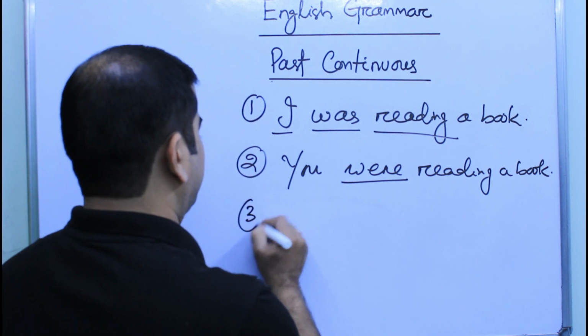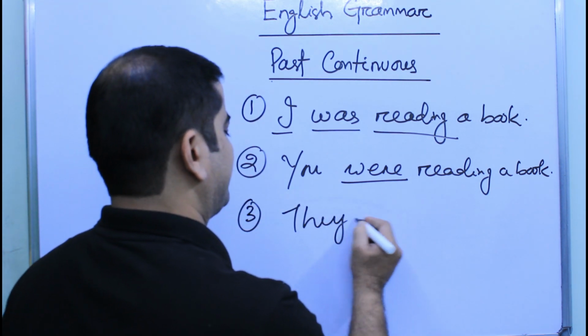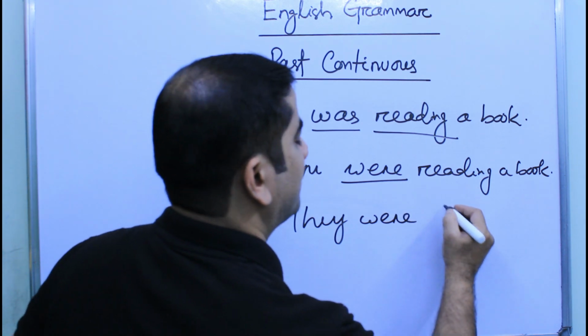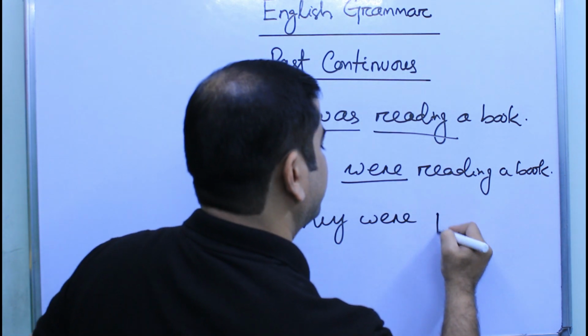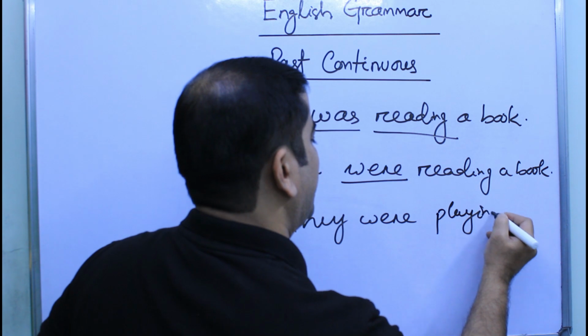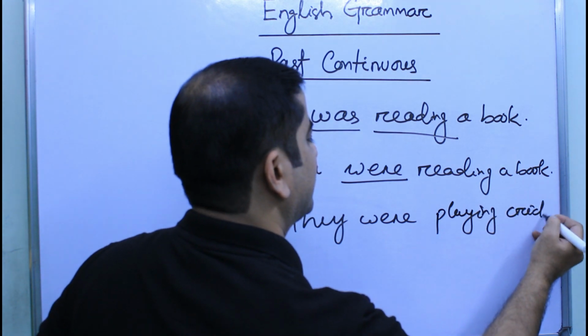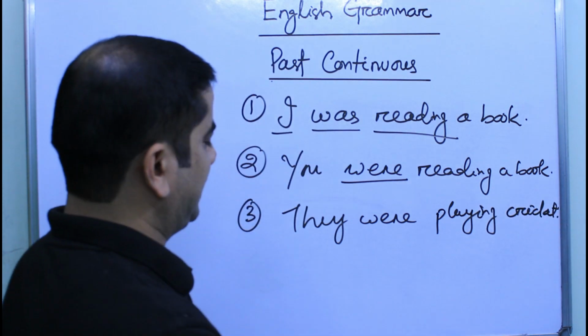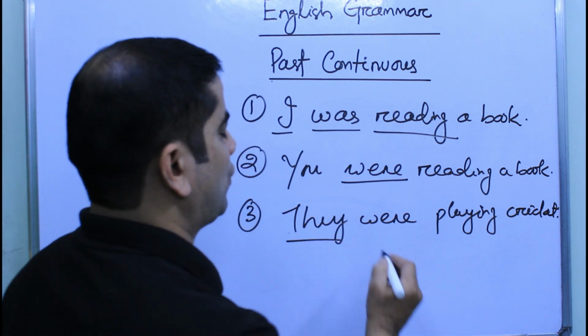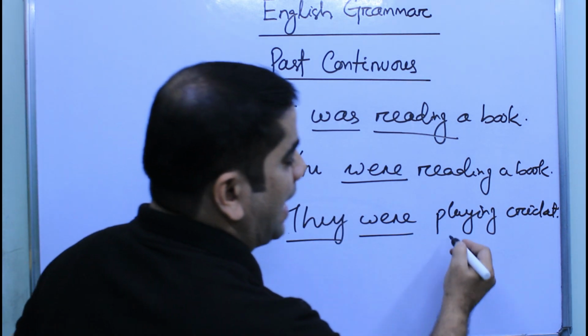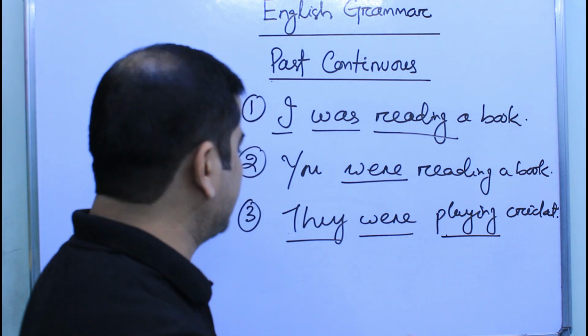If I write, they were playing cricket. Okay, see here they is plural, so we have to use were, and the main verb play is in its ing form.